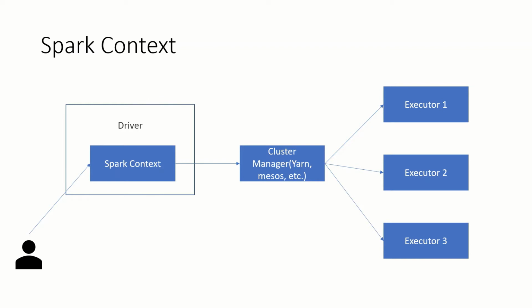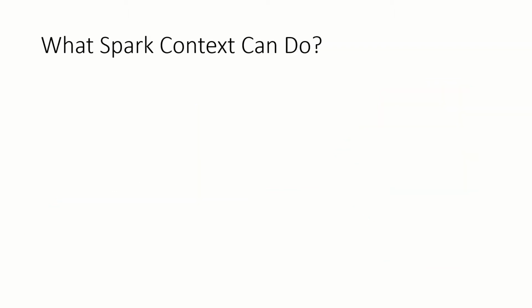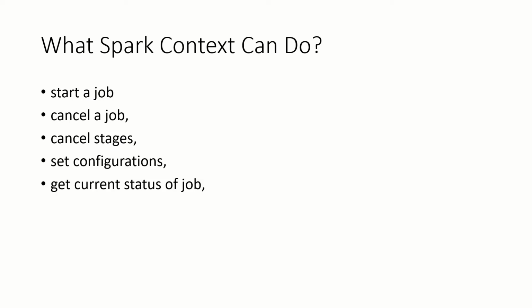Now caution is, what is Spark context? Spark context is the entry point to a Spark job. It means at this point, control gets transferred from the operating system to the program. Great. Now what can Spark context do? It can do multiple things like start a job, cancel stages, set configurations, get the current status of a job, execute the job, etc.